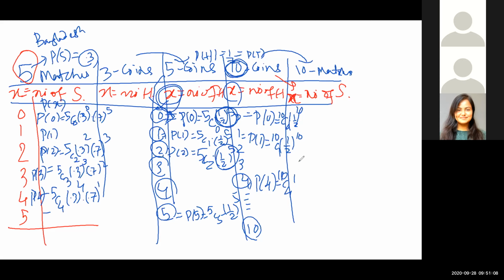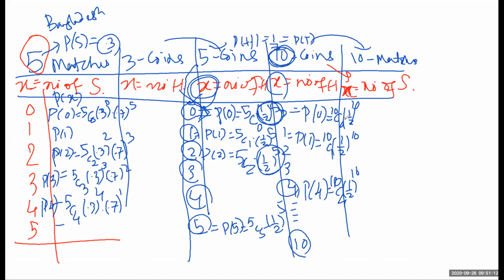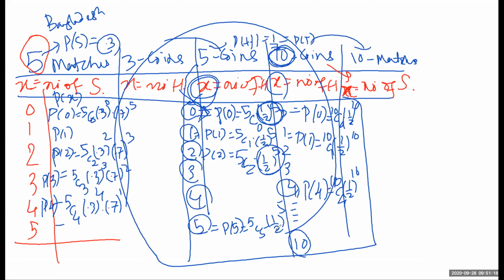Very good. With your permission, is it okay or is it making it clumsy? In this coin case, you are taking it simple, half to the power of whatever number of coins, 5 or 10. But please see, here you are having two factors.